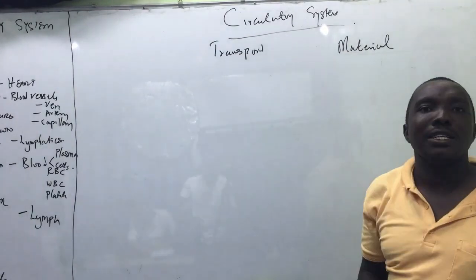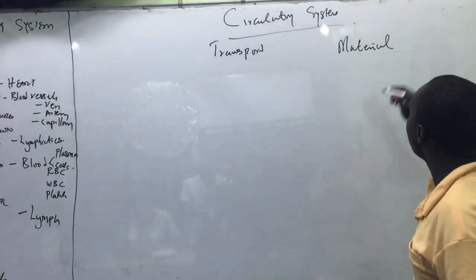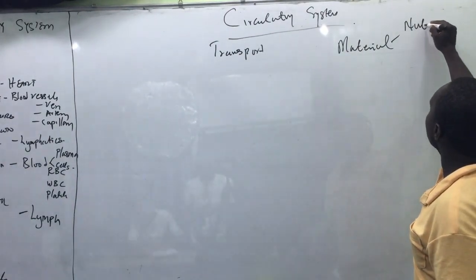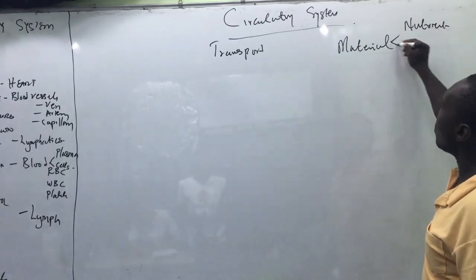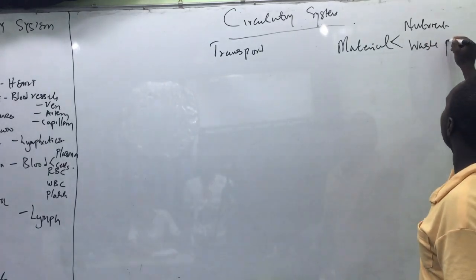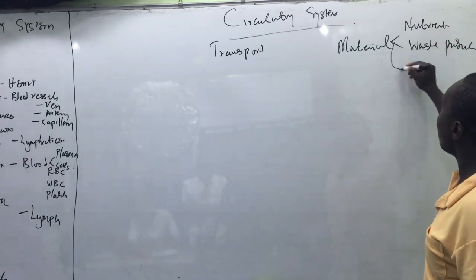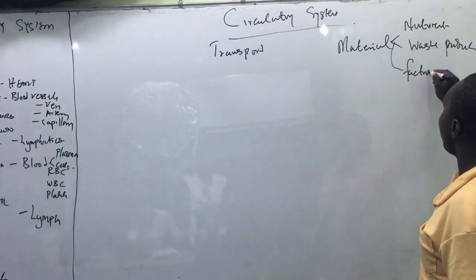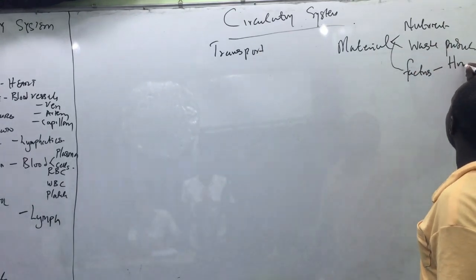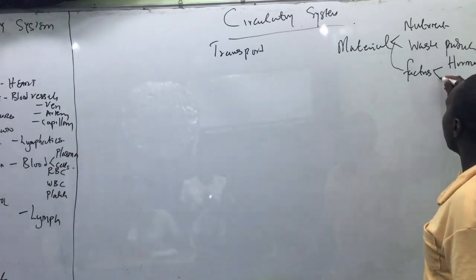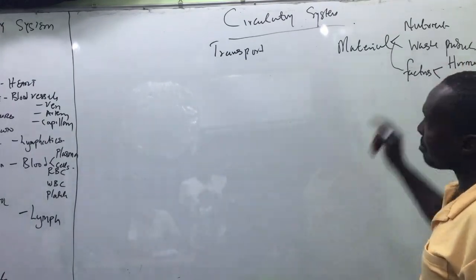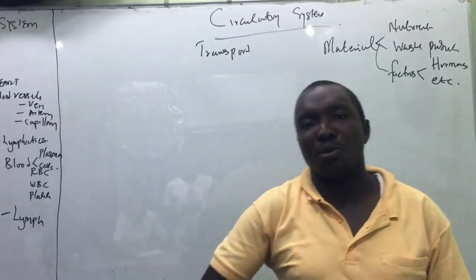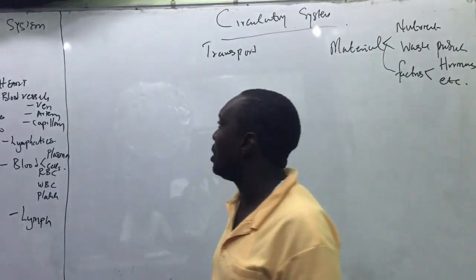This material can either be nutrients or waste products or factors. By factors, I mean things like hormones and others.